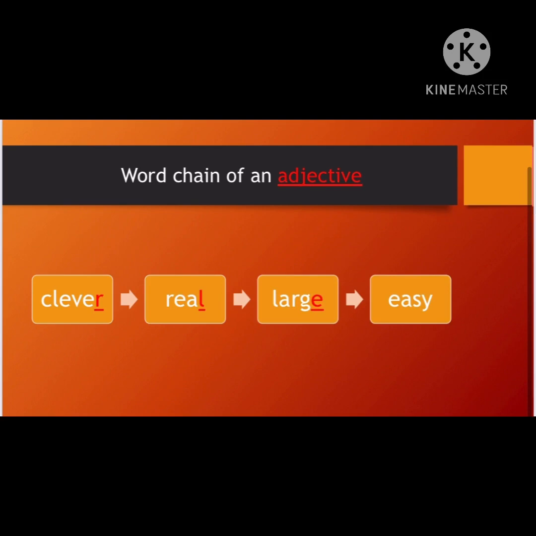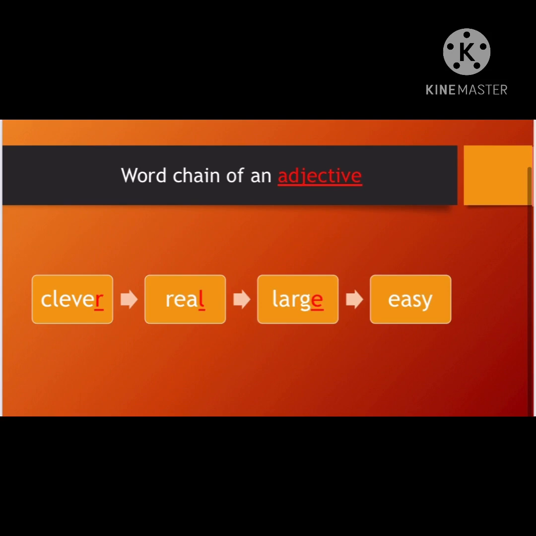Same way, my last letter is E here. I'm going to use the last letter of the previous given word, and I'll try to make my new word balancing my category, and my category is adjective. So I'll write E for easy, which is also an adjective. Like you say, the paper was very easy. So how is the paper? Easy, describing a quality, my dear children. So I hope it's clear till here.